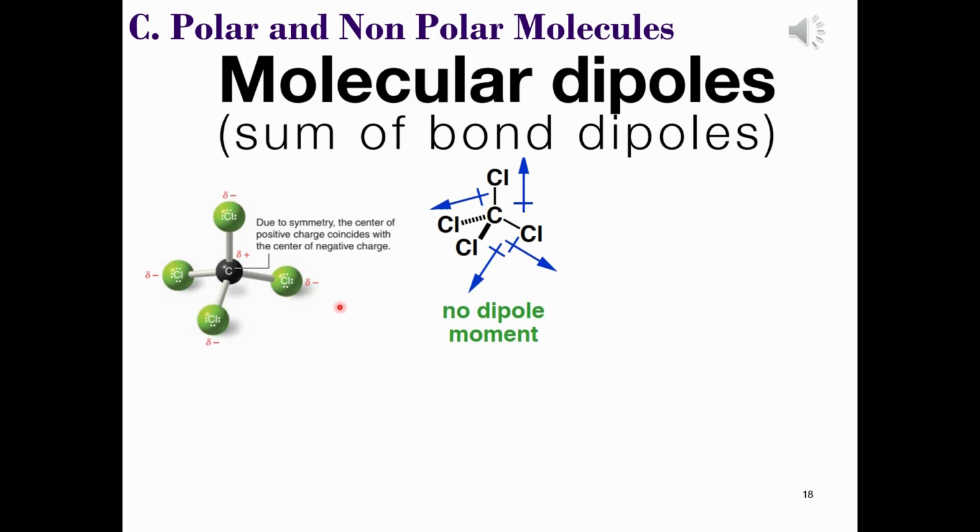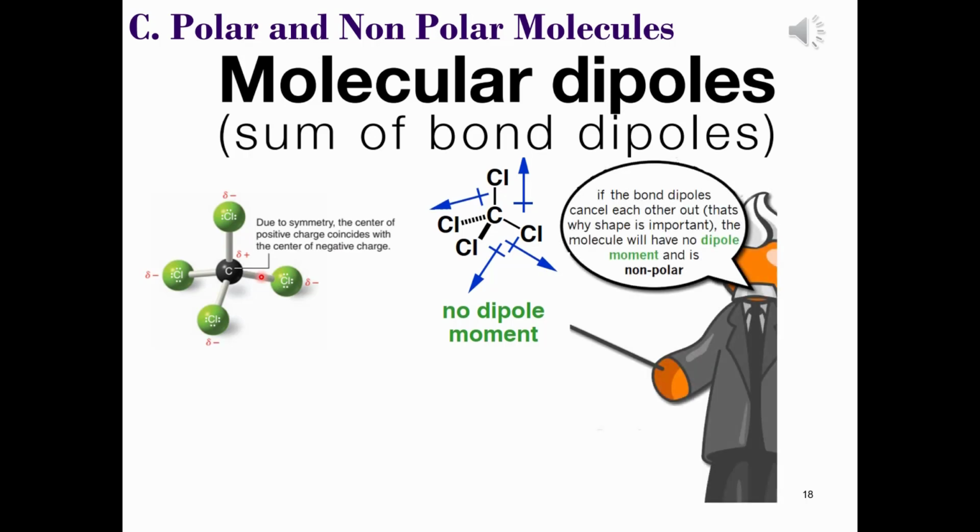So why is this? Well, we need to think about the sum of all of the bond dipoles. Because this is a symmetrical molecule, all of the bond dipoles cancel, as there is no overall direction that the electron density is being pulled towards.